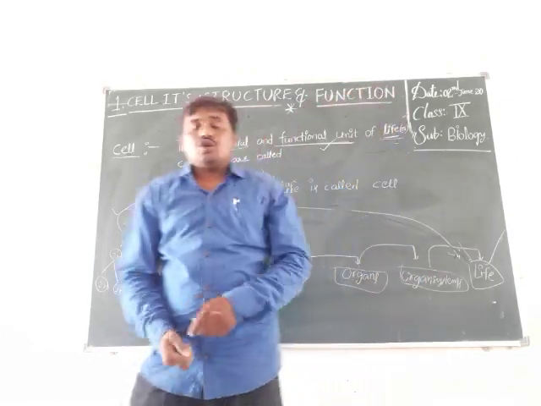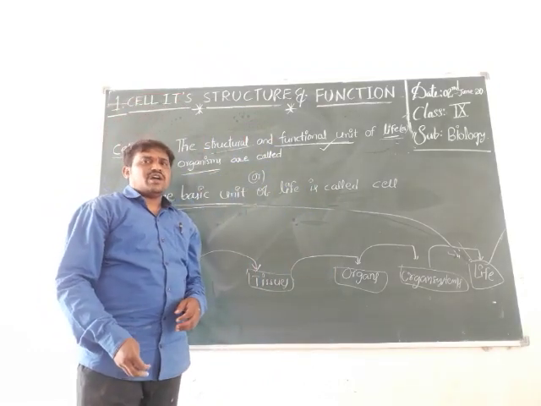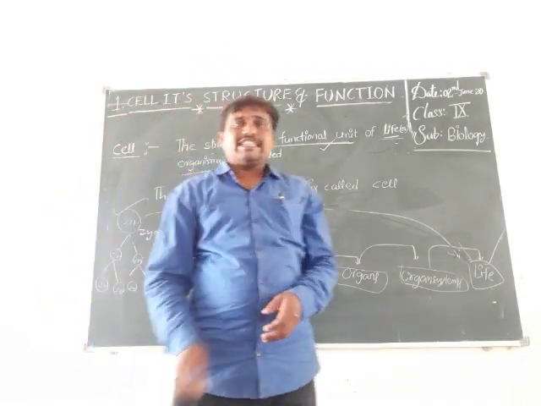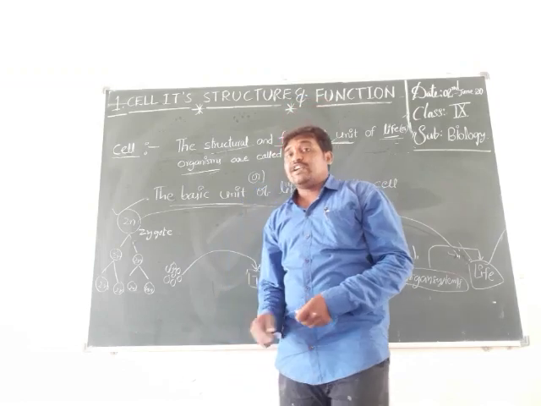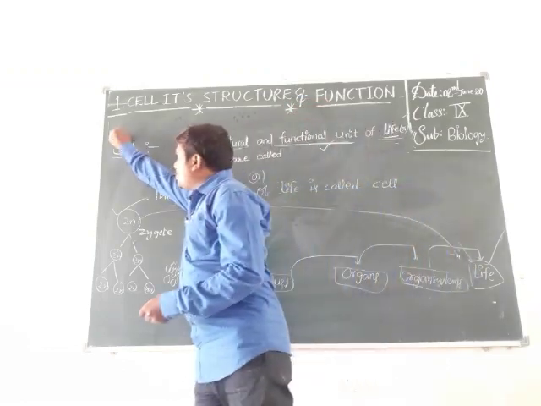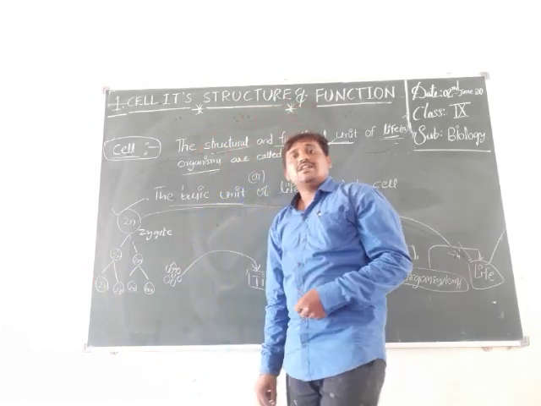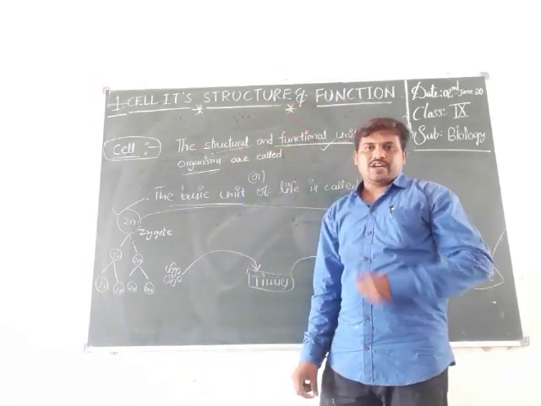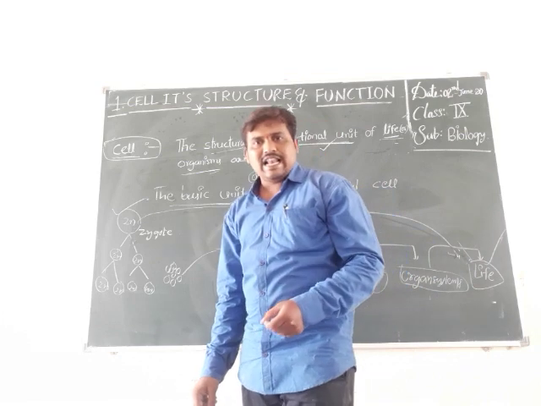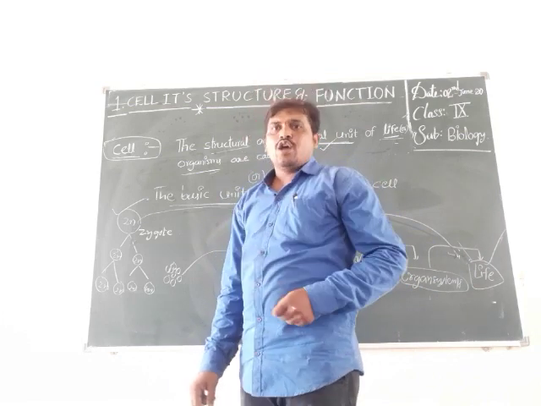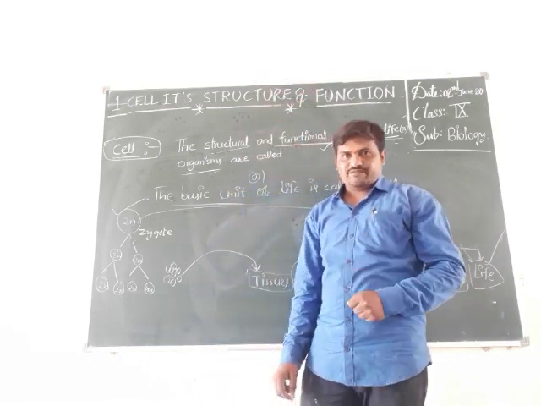In the previous standard we also discussed who discovered the cell. Who was that scientist? Robert Hooke discovered the cell in 1665, from the bark of an oak tree.